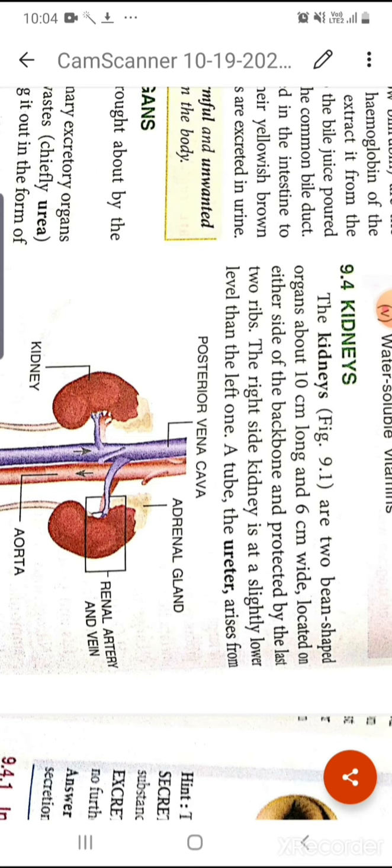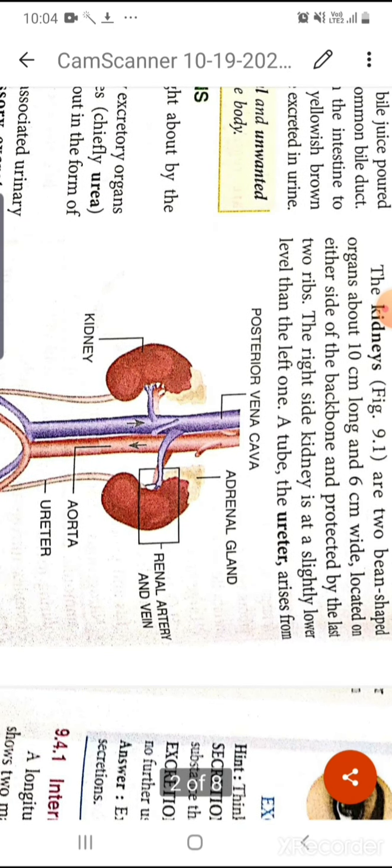They are located on the two sides of the backbone and protected by the last two ribs. The right side kidney is slightly lower than the left one.